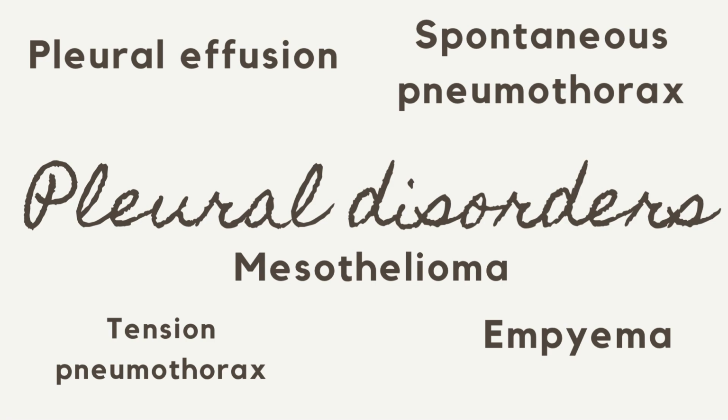Spontaneous pneumothorax, often in tall, young males or patients with underlying lung disease. Air enters the pleural space, collapsing the lung partially or completely. Tension pneumothorax, a life-threatening emergency with rising intrathoracic pressure that compresses the heart and opposite lung. Immediate decompression saves lives. Empyema, infected pleural fluid, often following pneumonia, requires drainage and prolonged antibiotics. Mesothelioma, a rare but aggressive cancer tied to asbestos exposure, often presenting with chest pain and pleural thickening.